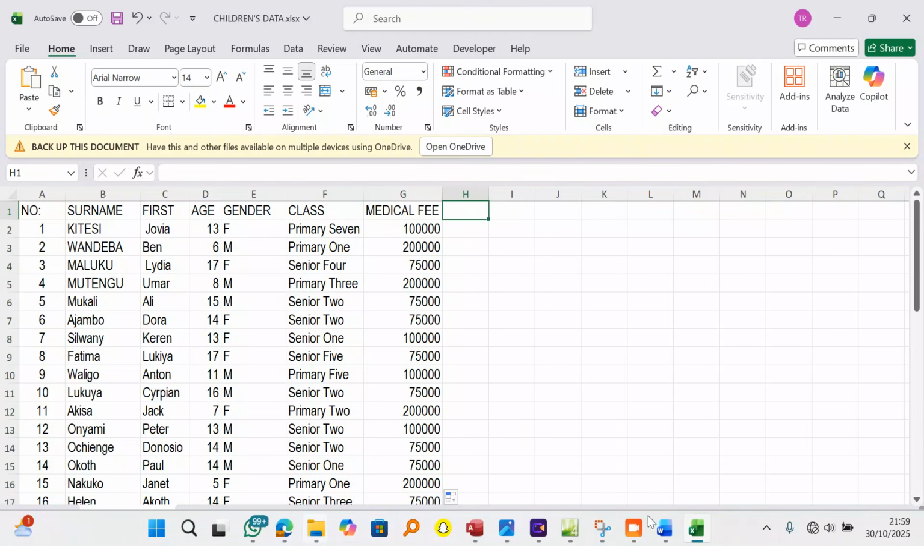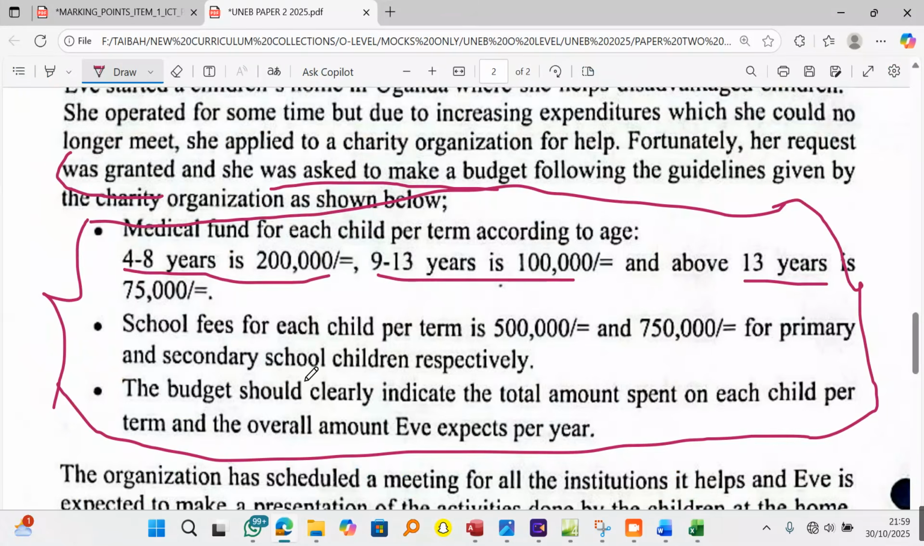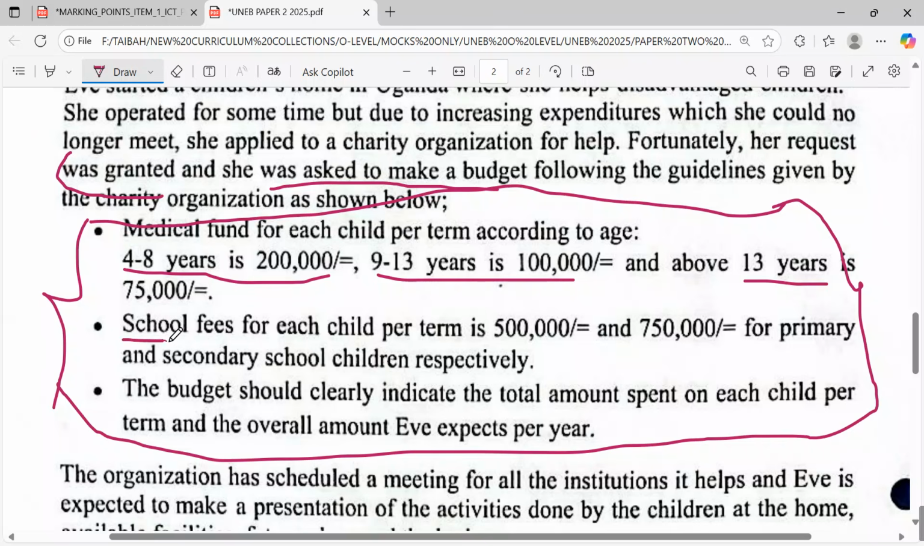Let's continue. What are we having? I will get back here to see that we don't lose any single step. I will come back and say, what else do we have? Now, school fees for each child per term is 500,000 and 750,000 for primary and secondary school respectively. This is a keyword, respectively.